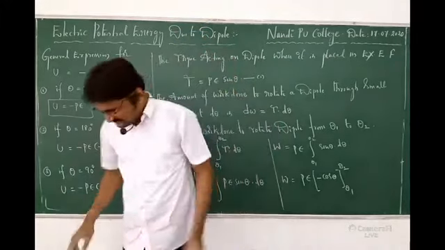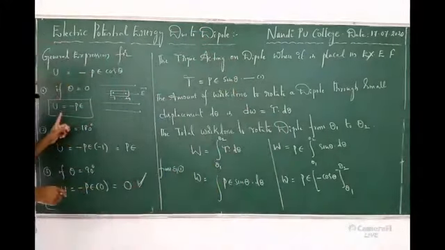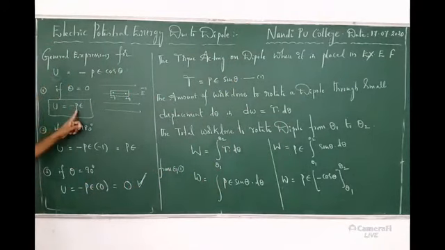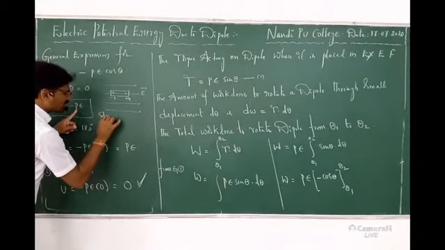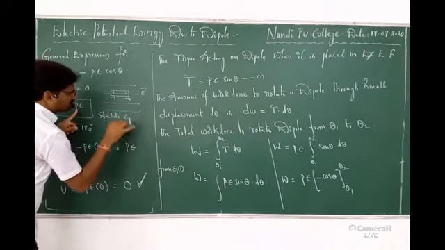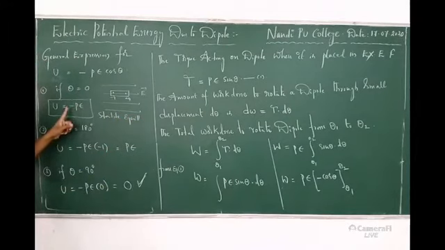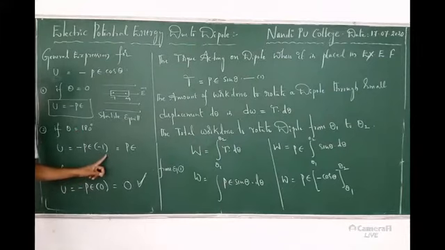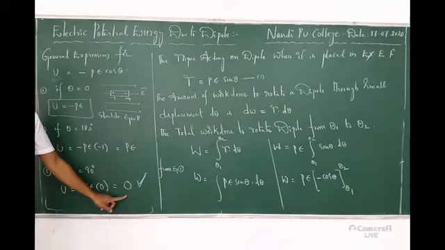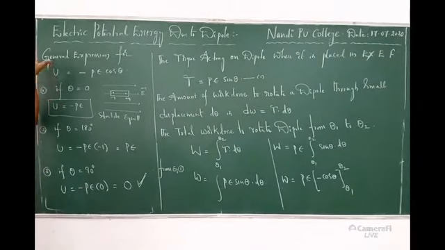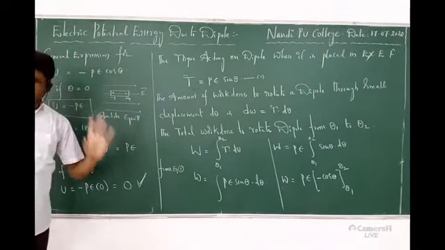So, by this analysis, what you can understand, if energy is very less, it is the stable equilibrium of a dipole. The dipole should be stable at theta 0. When theta is 180, it is unstable. When theta is 90, potential energy is 0. So this is the idea about the electric potential energy of a dipole.